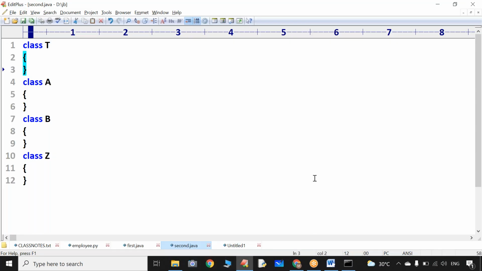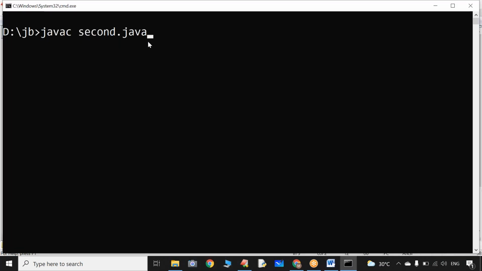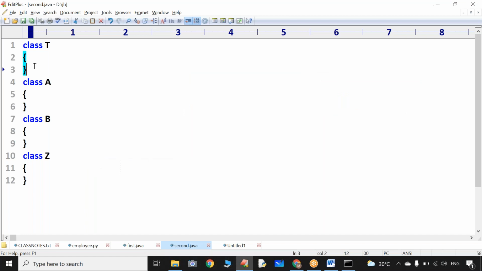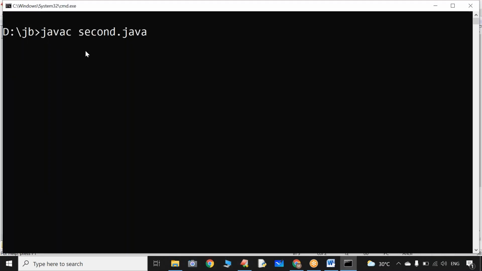Anyone tell me in the batch, if I compile Java C second.java without writing main function, am I going to get an error or not? Can you please guess, anyone? Yes or no? Sir, I didn't write any main function. Now observe whether I am going to get any error or not. Have a look once. No error came.